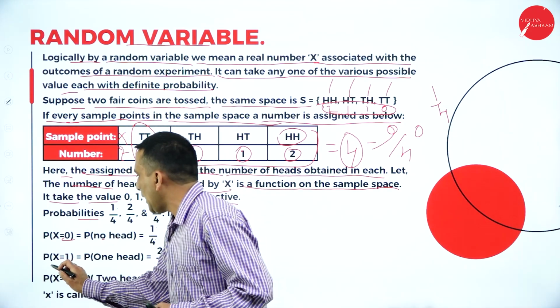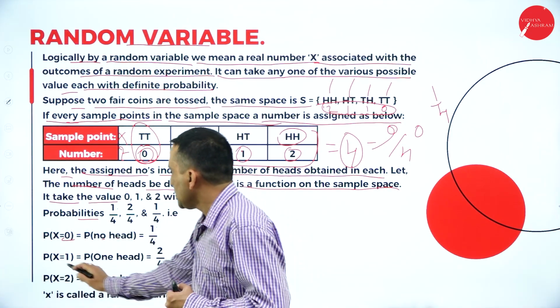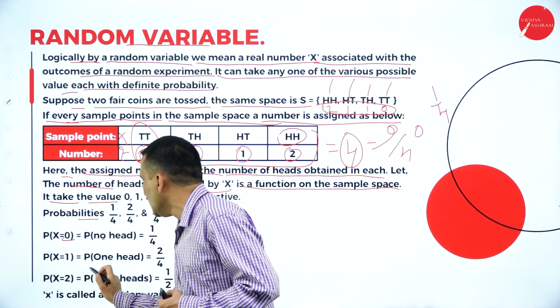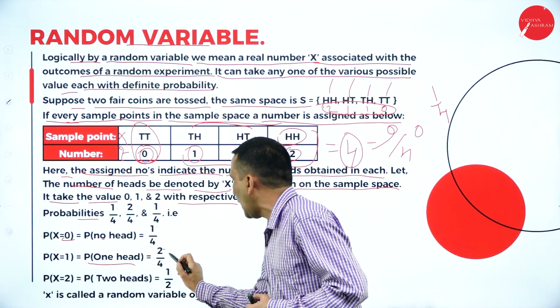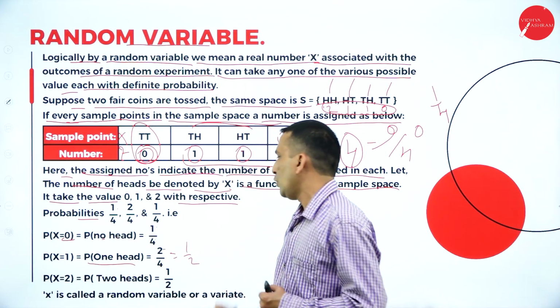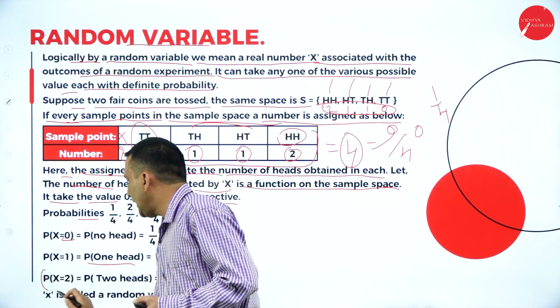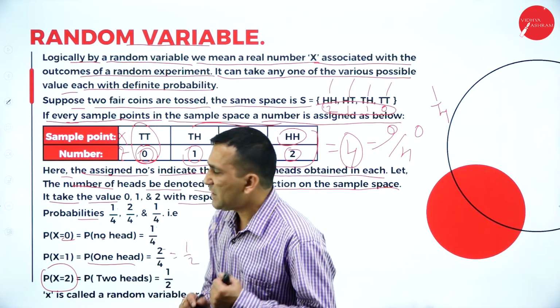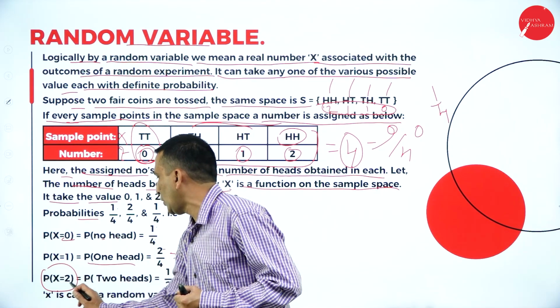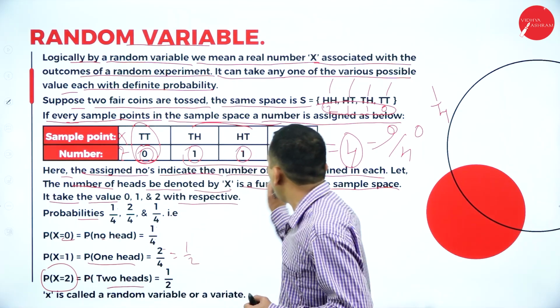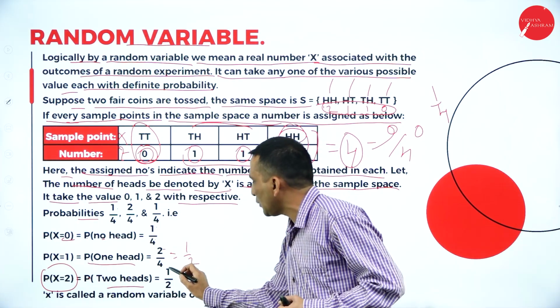The probability of getting 1 head, P of X equal to 1, you expect 2 times, that's 2 by 4, or you can simplify to 1 by 2. Then for 2 heads, P of X equal to 2, you expect only 1 time, that's 1 by 4.